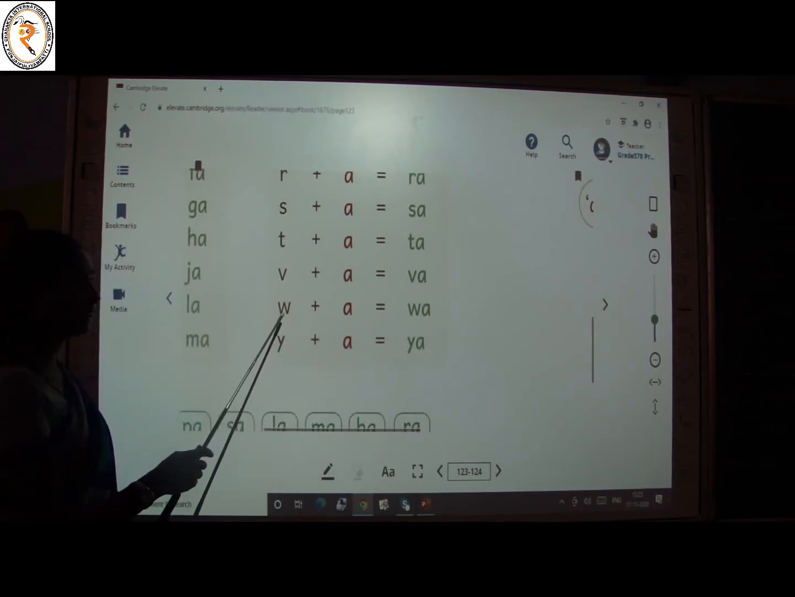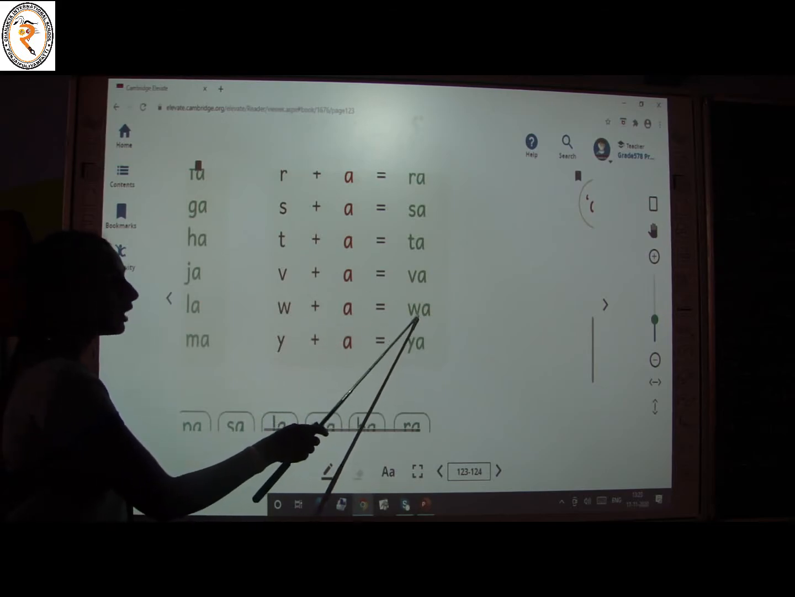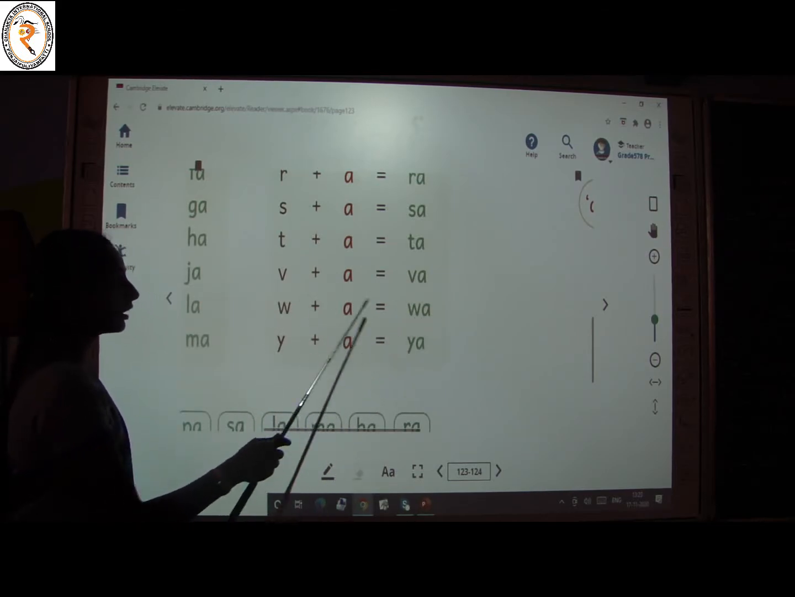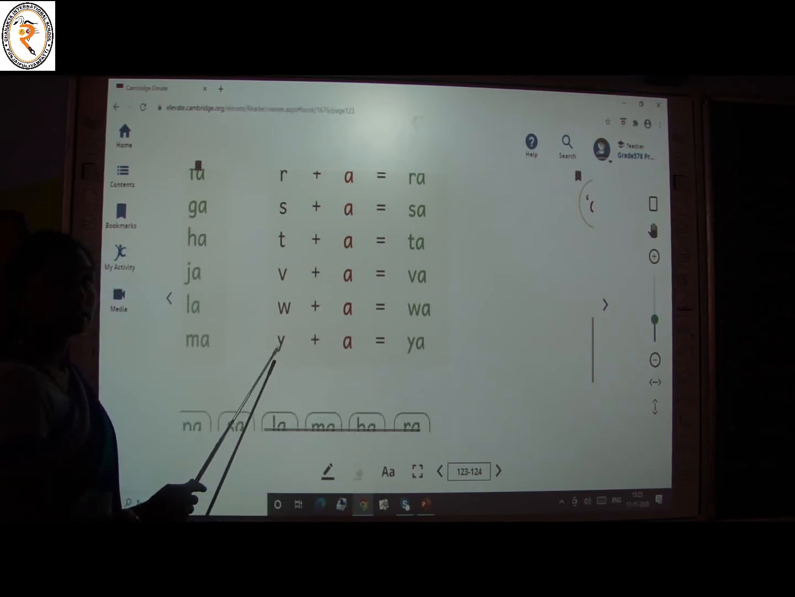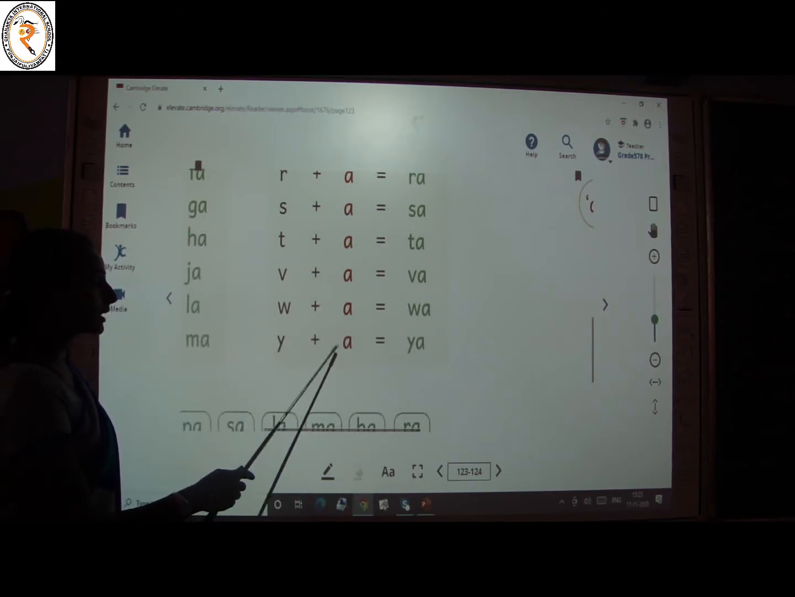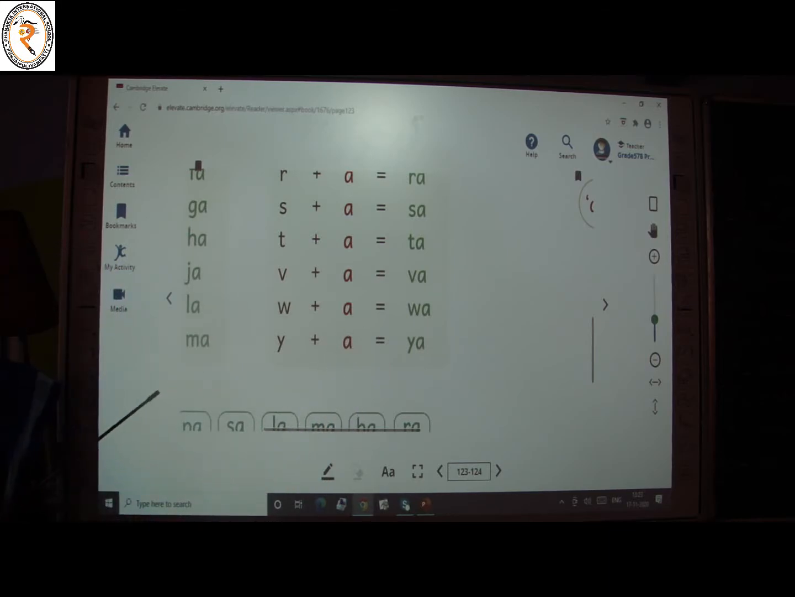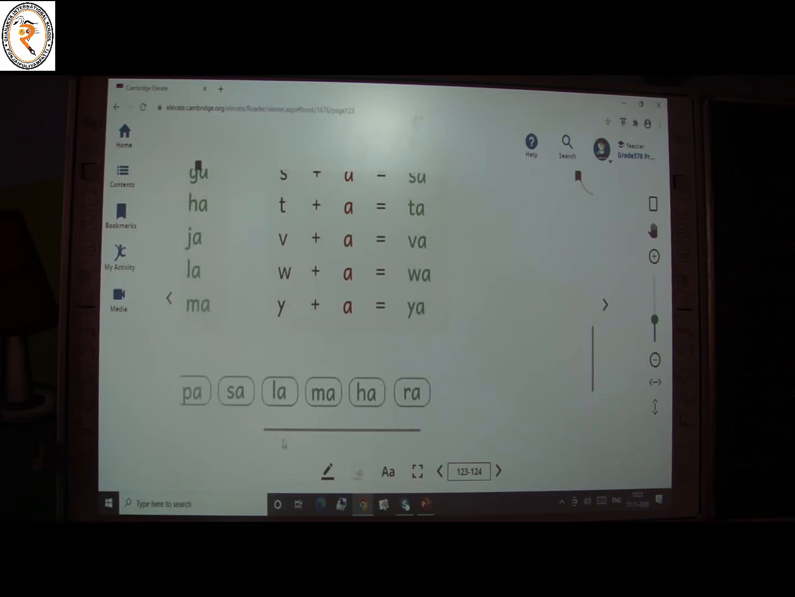What is this? Letter W. That gives the sound U. U plus A, wa. Y plus A, ya. Okay, that gives the sound E. Is it clear, children? Let's read some more letters.